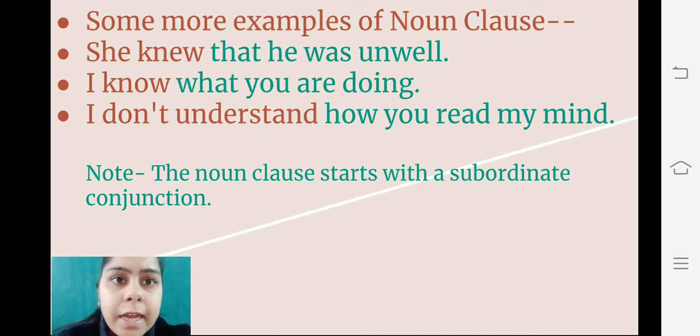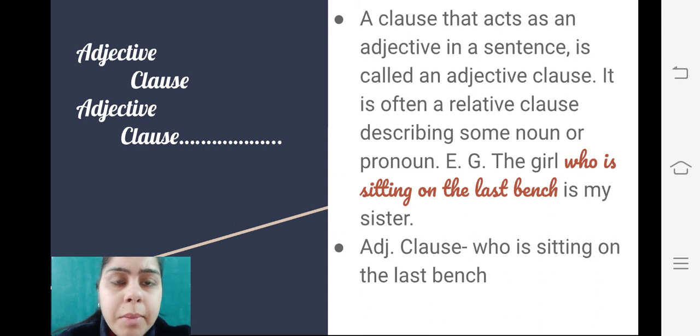Now let's get to understand the meaning of adjective clauses and some of its examples. A clause that acts as an adjective in a sentence. And what is an adjective? That describes a noun or pronoun. It is often a relative clause describing some noun or pronoun. The meaning of relative clauses, I'll tell you when I make that video, and just for now I want to tell you the meaning of adjective clauses.